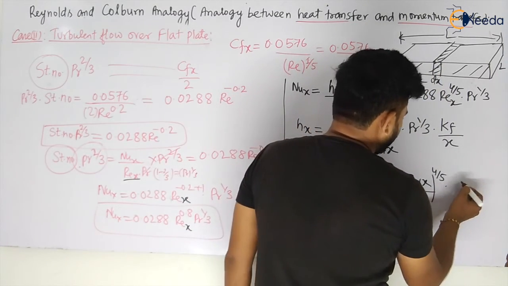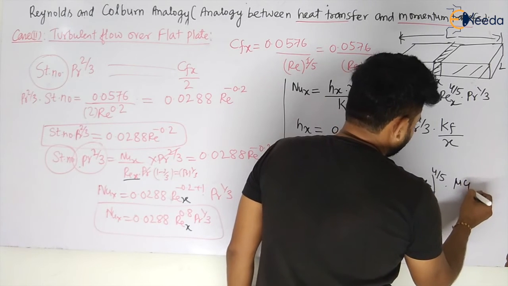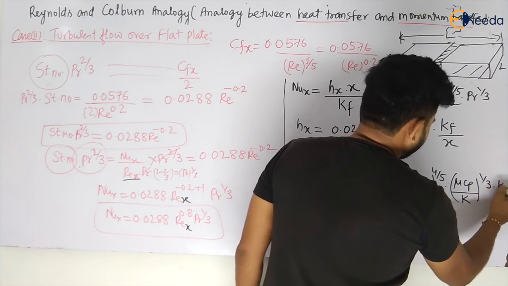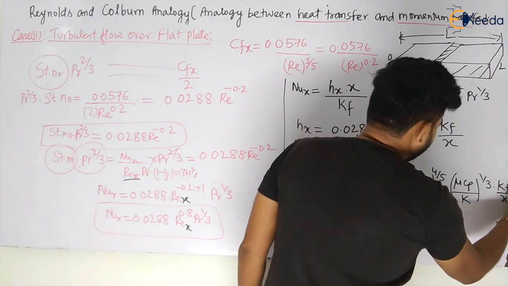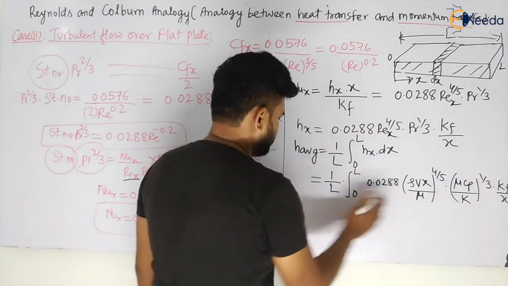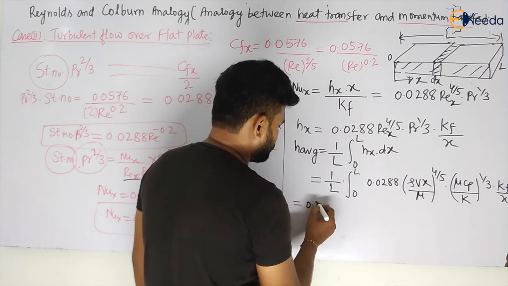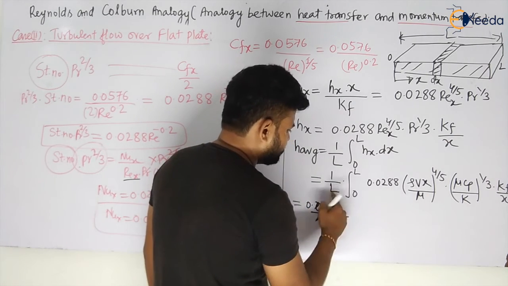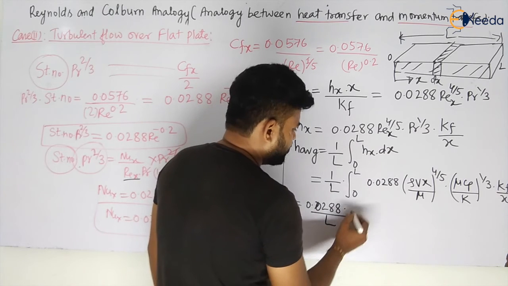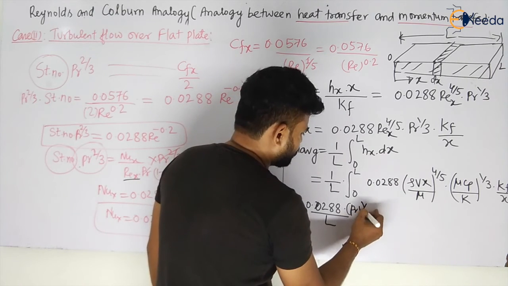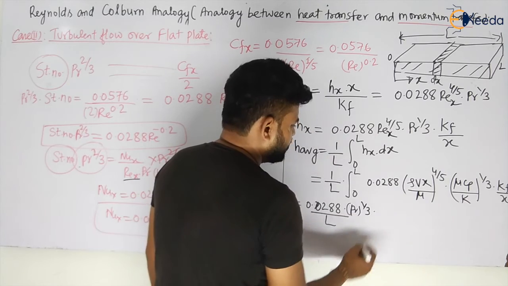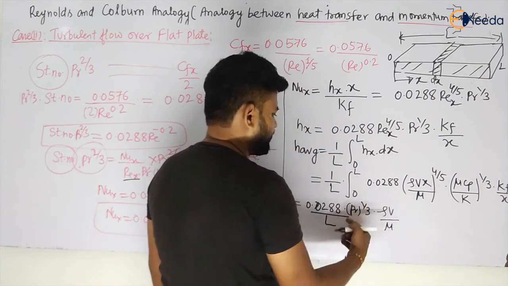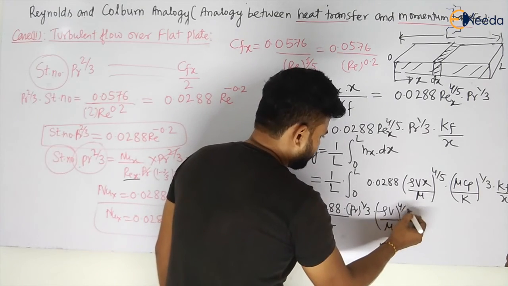So this will become Pr. Pr is what? Mu Cp by k. There is no term for x, so that's clear, that will be kf upon x into dx. Yes or no? Let us take all the terms one side. So this will become 0.0288 divided by L into Pr to the power 1/3, because it does not have any x, multiplied by rho V by mu to the power 4/5.